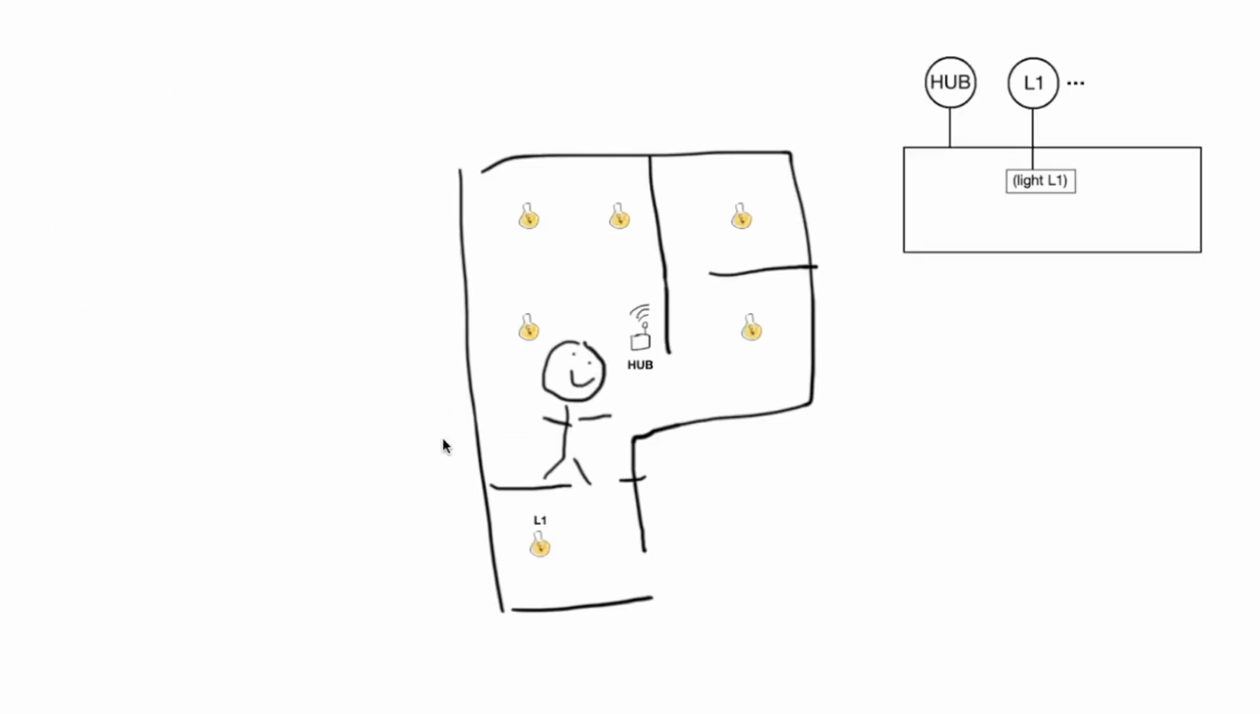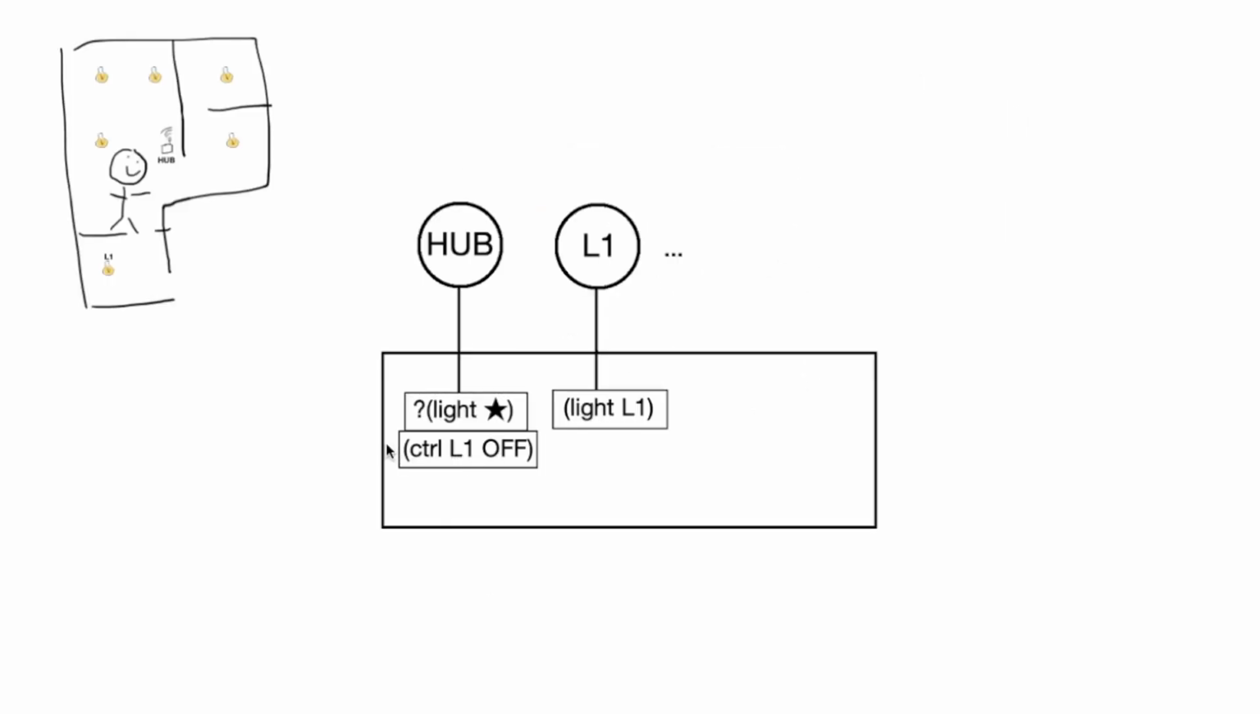Each light I install after that makes a similar assertion. In order to control each light, the hub actor asserts a control signal. Here, it asserts that the control state for the light with identifier L1 should be off. Of course, in order to receive the control signal, the light actor needs its own subscription. It does so with an assertion of interest in controls matching its own identifier and any value.